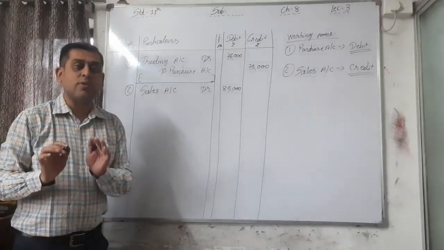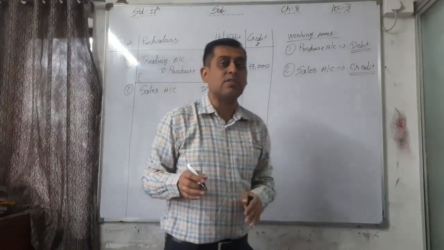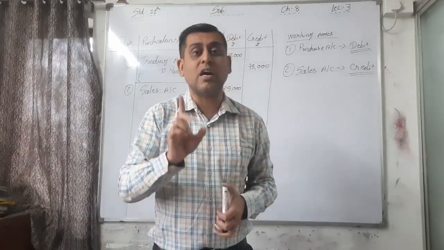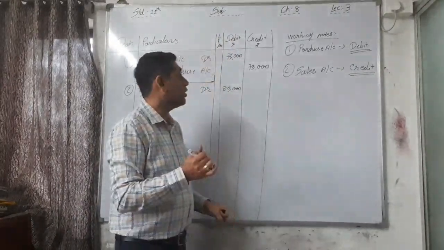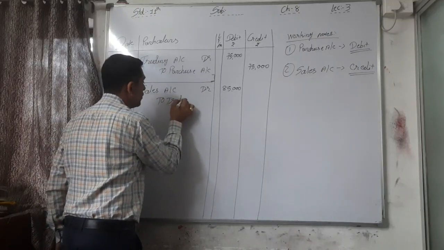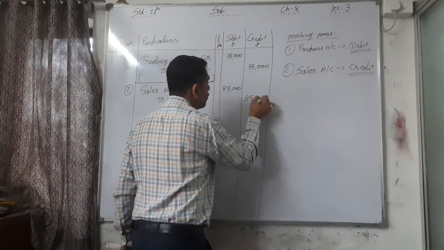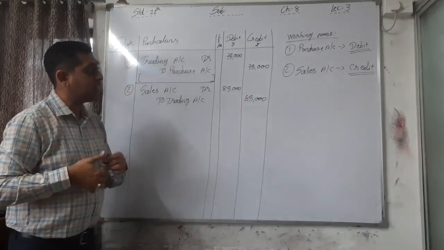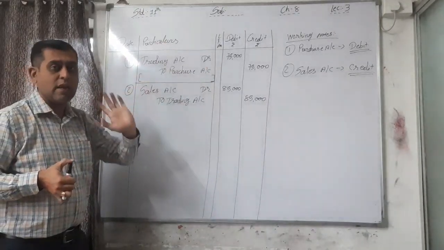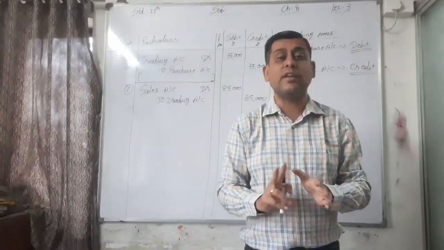And it is transferred to what? Always trading account, because purchase, sales return and purchase related expenses must be transferred to trading account at the end of the year. So here to trading account. Nothing else, very easy, but we have to make sure which account is given and which balance it has. Just reverse it, nothing else, and transfer to trading or profit and loss account. That is the closing entries.